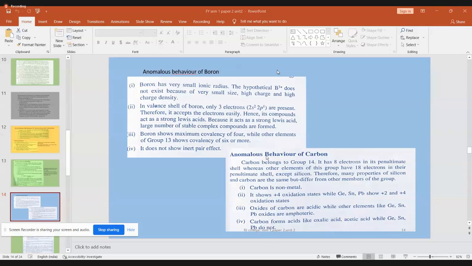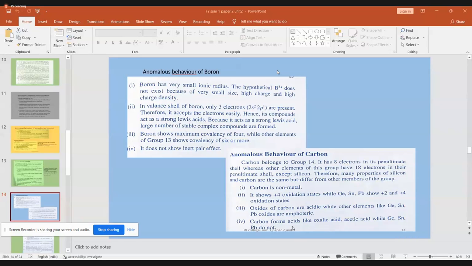So these are the 4 properties which are evidence that carbon exhibits anomalous behavior. You have to remember these 4 points. The last point is very important. Oxalic acid has the formula COOH twice. Acetic acid has the formula CH3COOH. Imagine you are substituting carbon with germanium or tin. You don't get any acid. So that is point number 4.